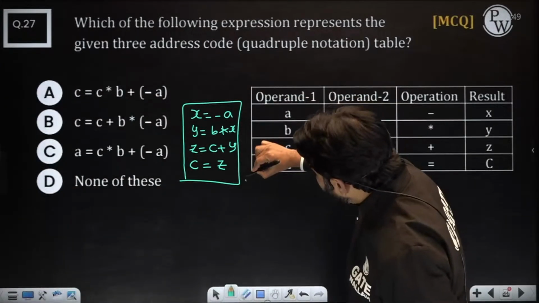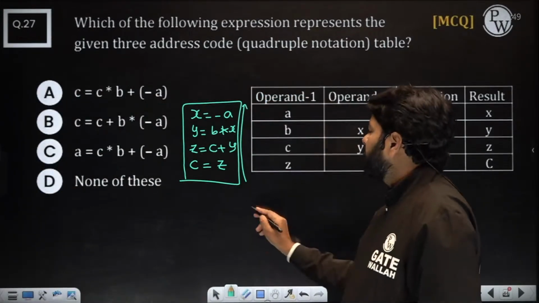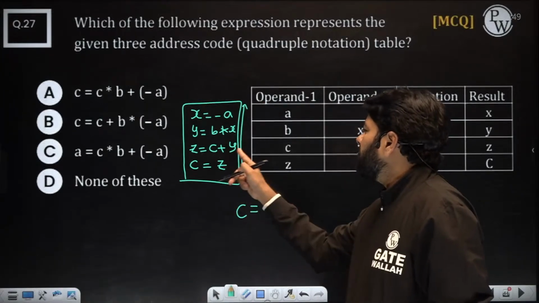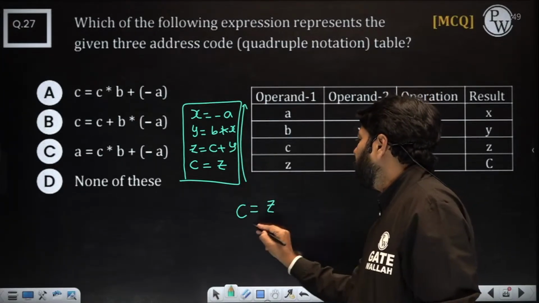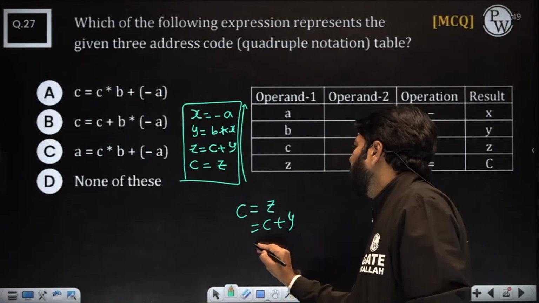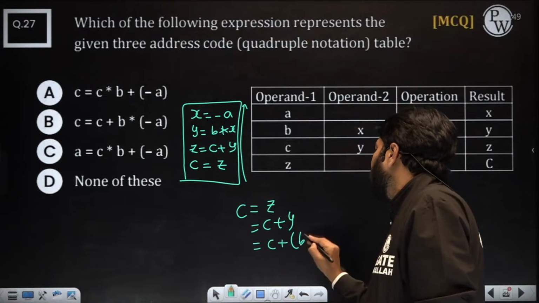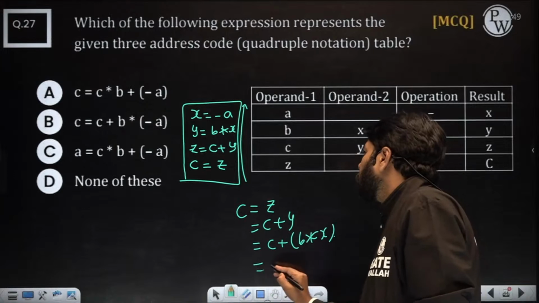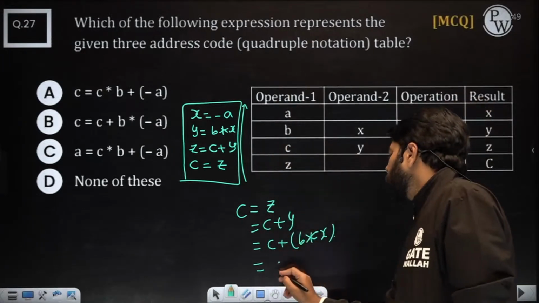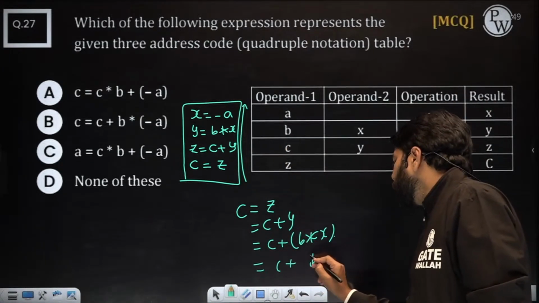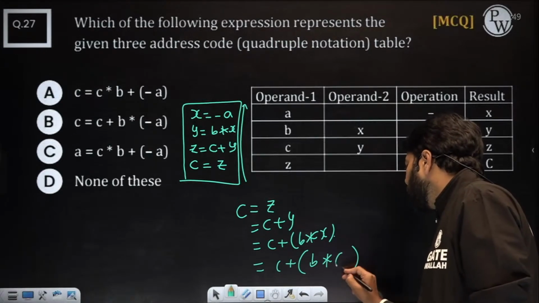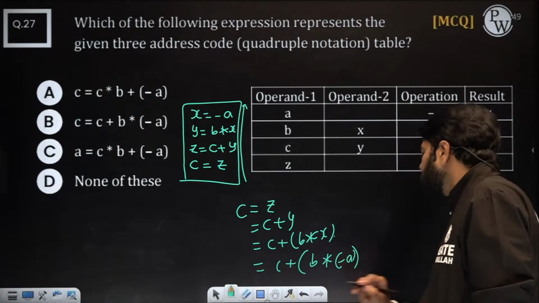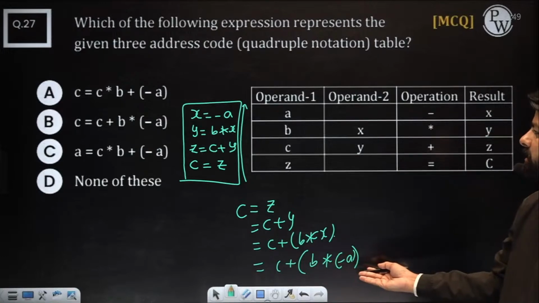Now you need to go just from bottom to up. That c is equal to z, and z is c plus y, and y is b star x, and x is what? Just go from bottom to up. C plus b star minus x, and x is minus a. That's it. Which one is c plus b star minus a?